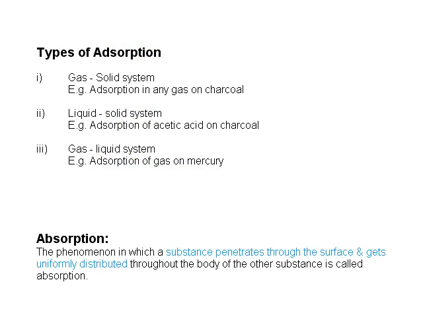Types of adsorption. Gas, solid system. Example, adsorption of any gas on charcoal. Liquid solid system. Example, adsorption of acetic acid on charcoal. Gas liquid system. Adsorption of gas on mercury. Absorption. The phenomenon in which a substance penetrates through the surface and gets uniformly distributed throughout the body of the other substance is called absorption.